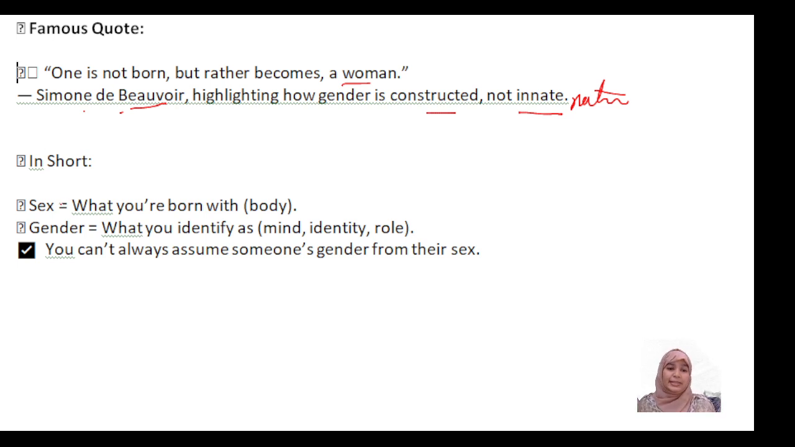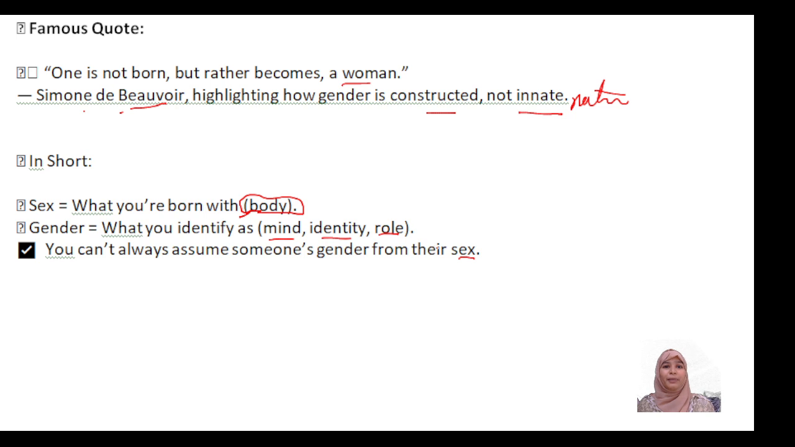In short, sex means the body you are born with, what you get by birth when you enter the world. And gender means what you identify as: mind, identity, role. Your behaviors decide your gender. Being a male, if you behave like a female, you are not considered a male. Instead you are put under the name non-binary or some such category. And you can't always assume someone's gender from their sex.